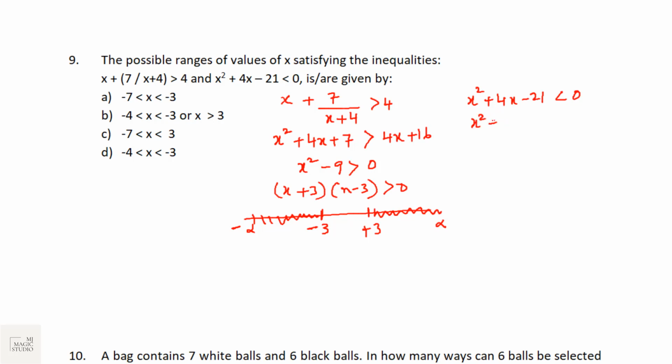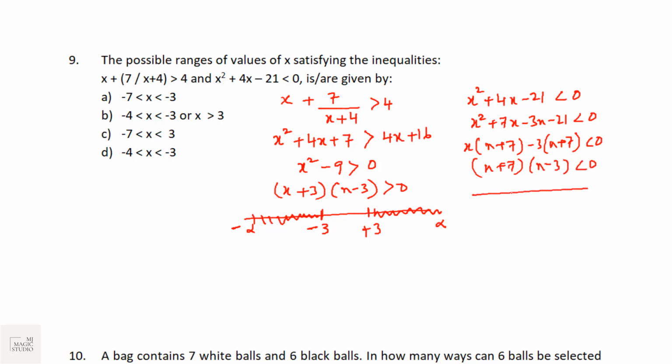x square plus 7x minus 3x minus 21. Taking x common from the first two terms and 3 common from the last two: x(x + 7) minus 3(x + 7). We are trying to convert them into factors. (x + 7)(x - 3) is less than 0. So the two values of x are minus 7 and 3, and since it is less than 0, this range should fall between minus 7 and 3.